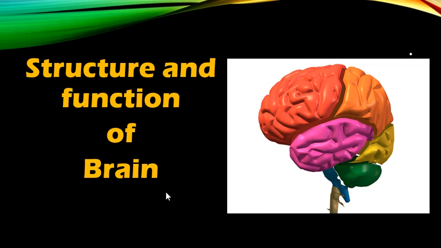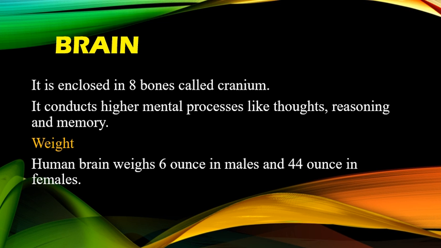Structure and function of the brain. What is the brain? The human brain is a very delicate and complicated machinery at the same time. It is enclosed in 8 bones called the cranium. The brain conducts higher mental processes like thoughts, reasoning, perception, emotions, memory, and so on.